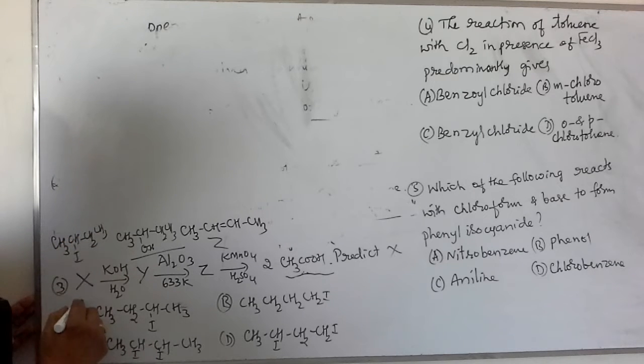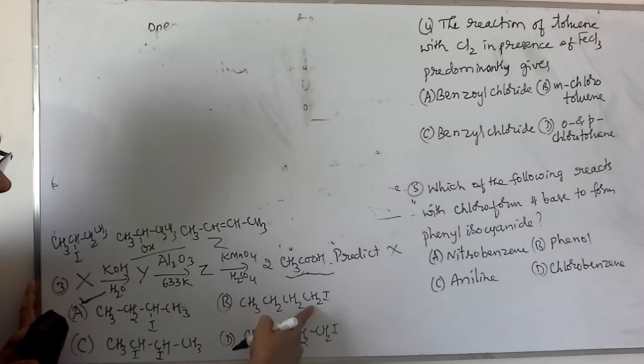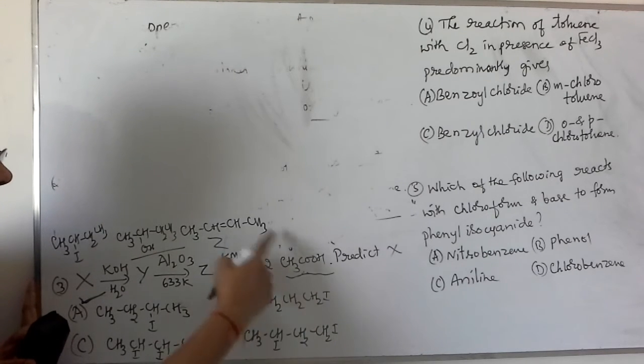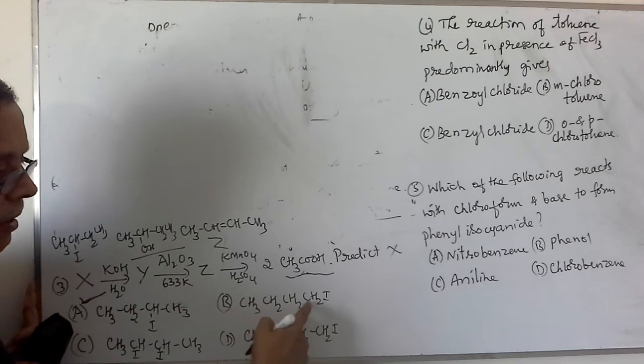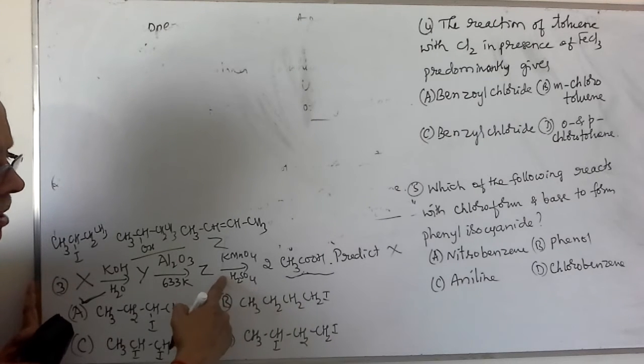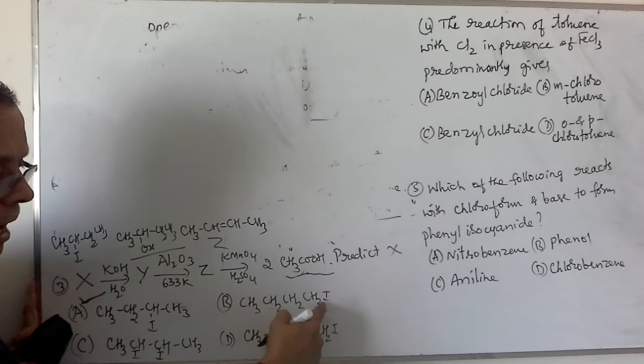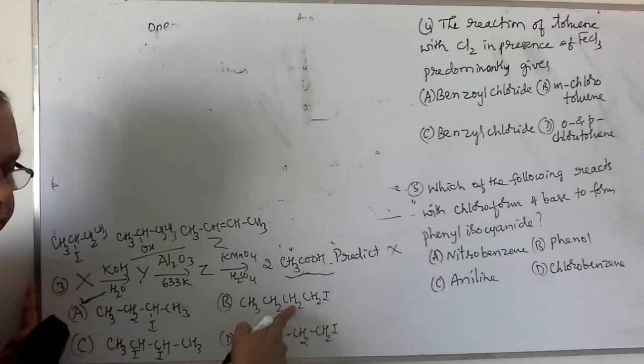So this must be 2-iodobutane. Therefore the correct option is 2-iodobutane. If the other option is considered, then it will give rise to OH group at this position. On dehydration it will give rise to a double bond between this and this. On oxidation with KMnO4 it will give rise to carbon dioxide and propanoic acid.